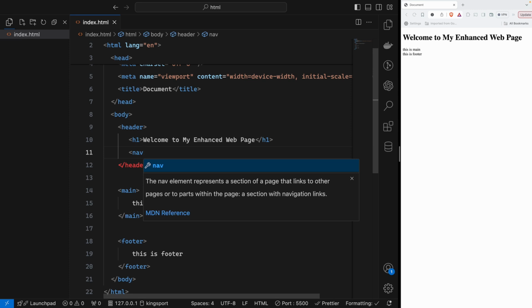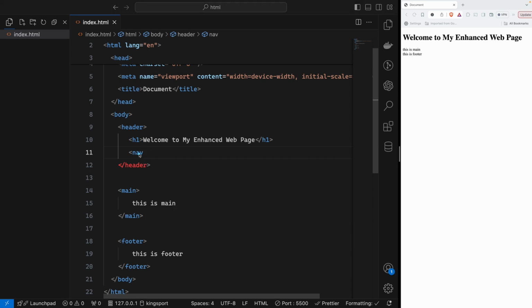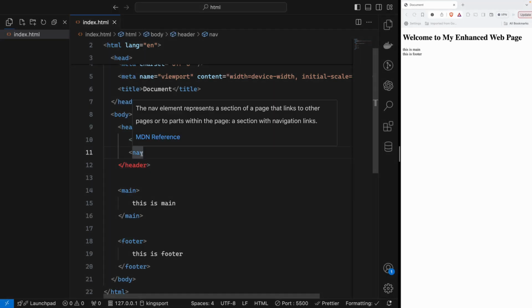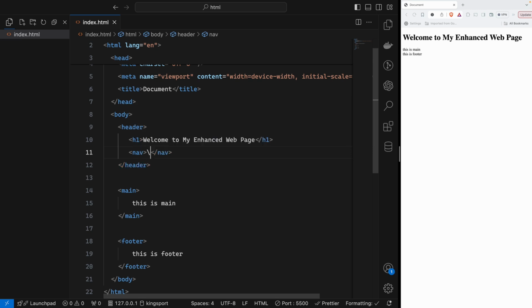As we see, the navigation element represents a section of a page that links to other pages or to parts within the page. As you see, at this time we will use parts within the page. Okay, so I will close the nav tag with the closing tag.